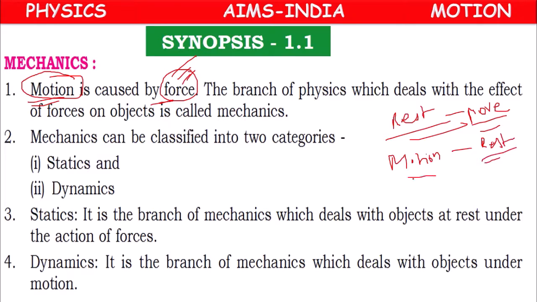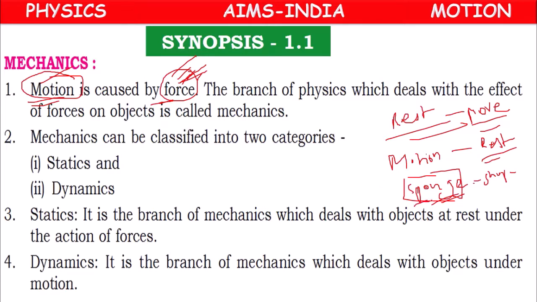Or if you take the example of sponge, what you can do? You can squeeze it and you can change the shape. So like this, whenever we apply force on a body, it may create motion, or it may stop motion, or it may change the shape.